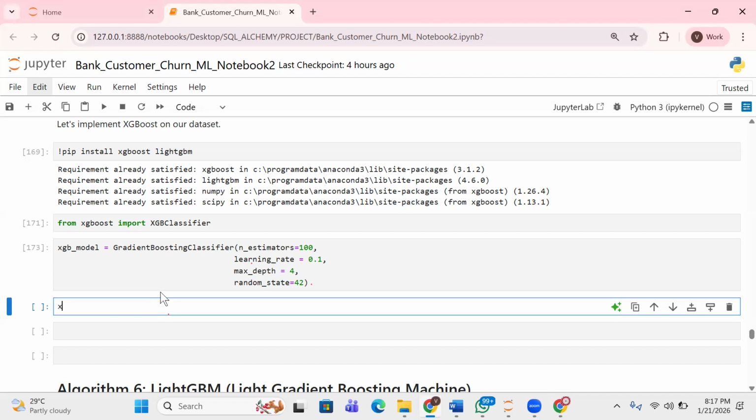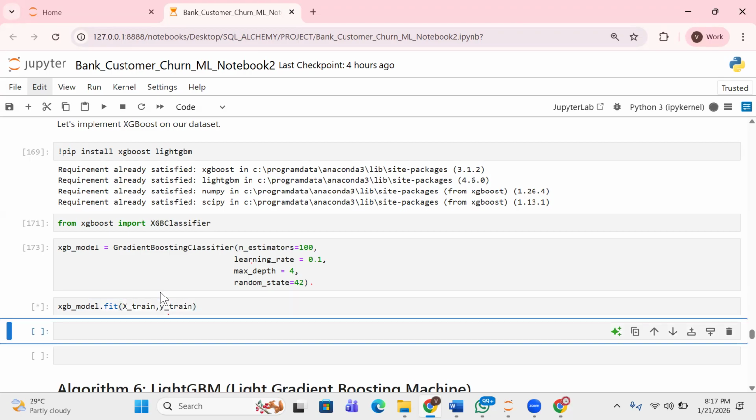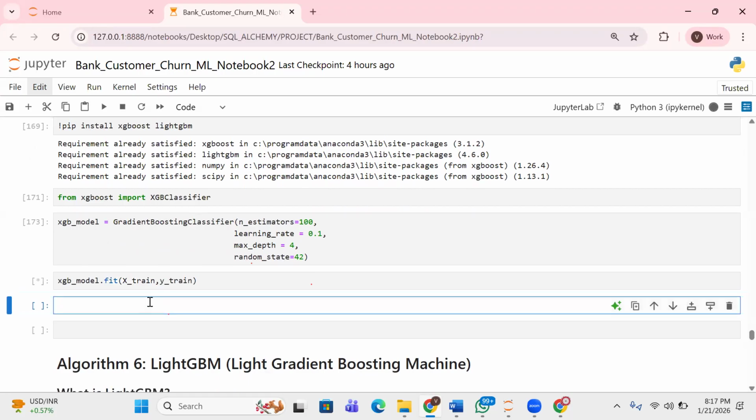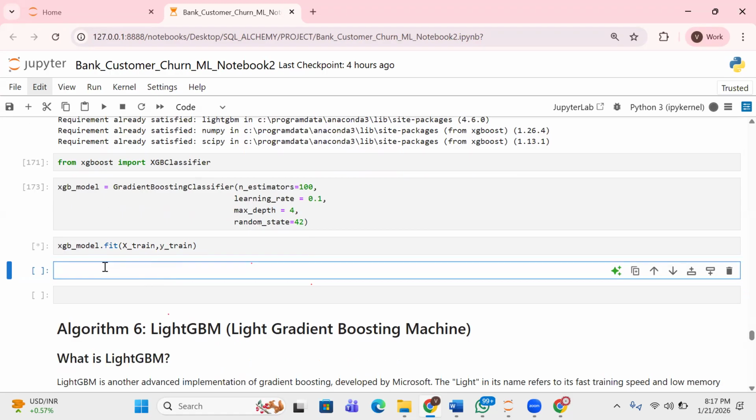XGB_model.fit(X_train, y_train). Okay, I've done that. What next? You run it now. It's still running. We'll just continue with the code now, and once it's done, we'll run it. So let's continue.